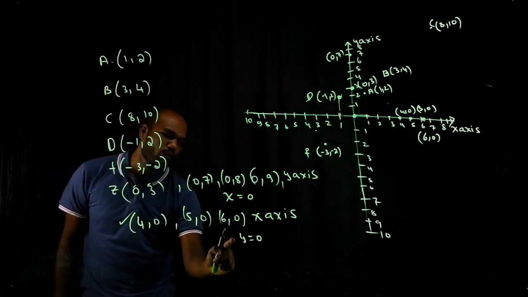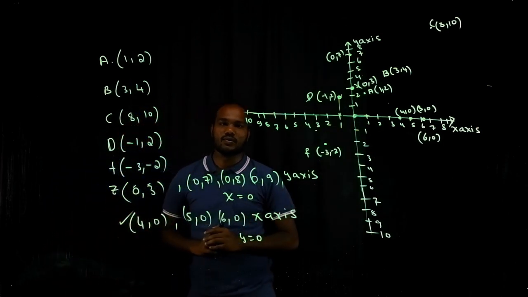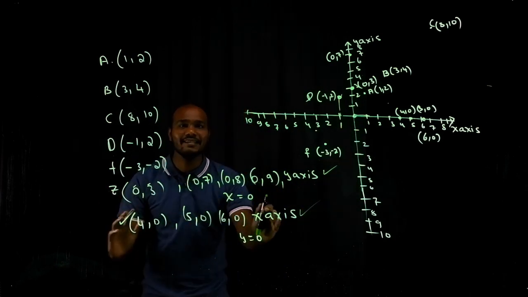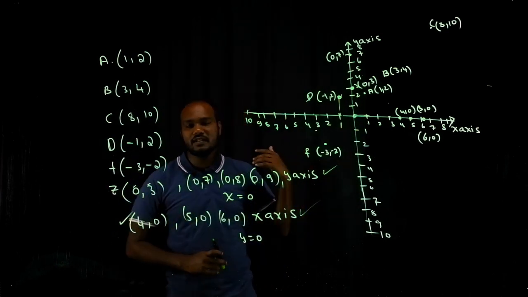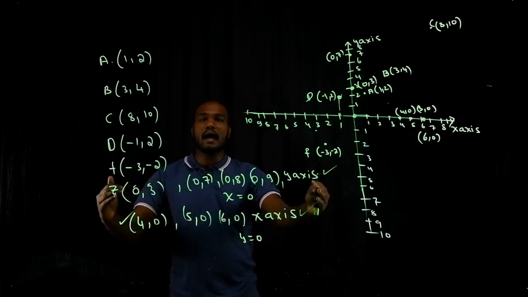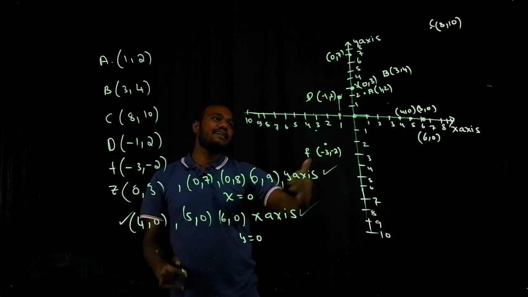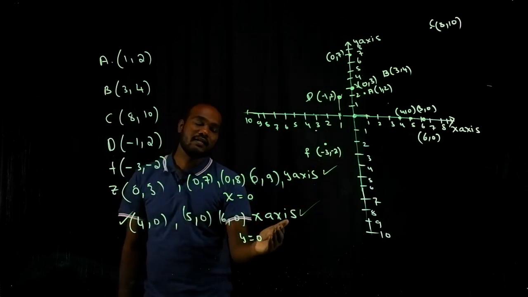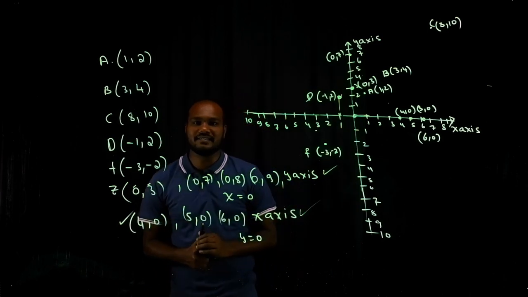0, 0, 0. So you should be very capable of understanding this. Remembering will teach you what you need to remember. So you should be capable of understanding and analyzing what is happening in a question. Or if I just see the diagram, these x values are 0, here y values are 0. You should be capable of analyzing that.